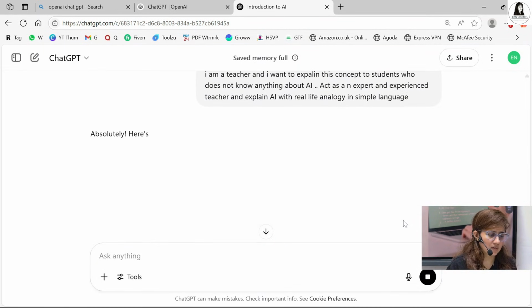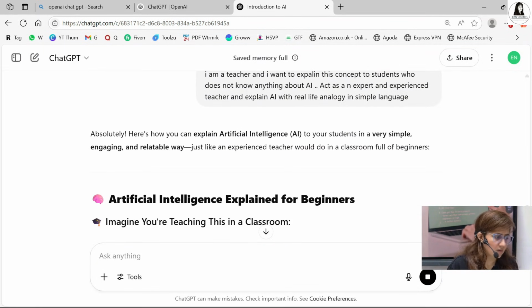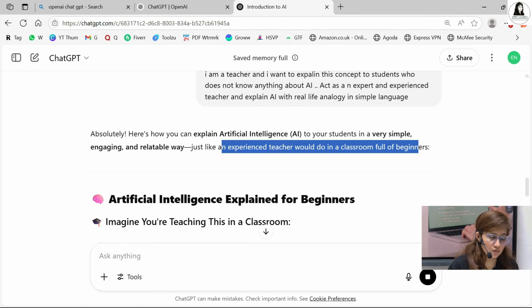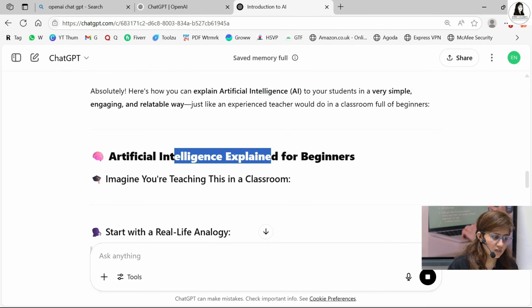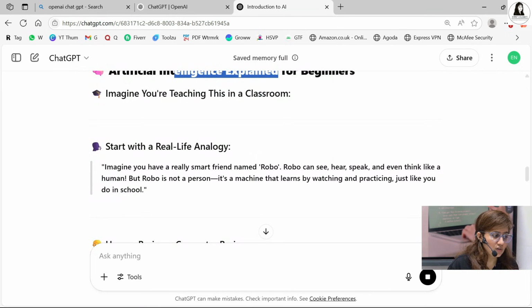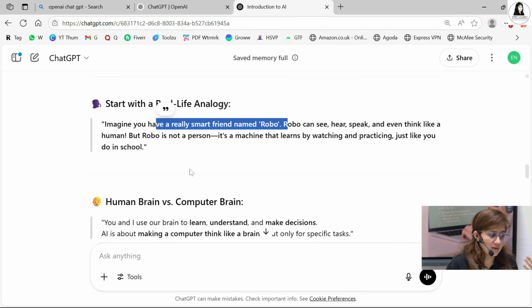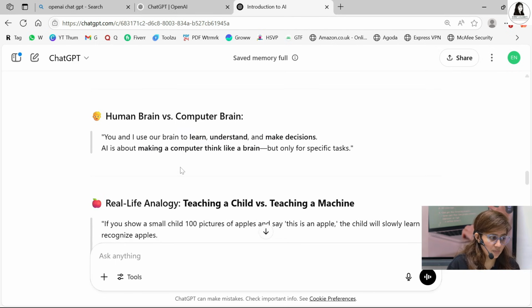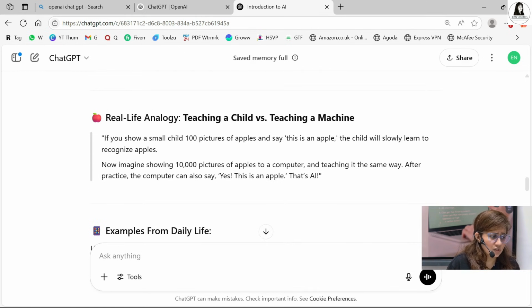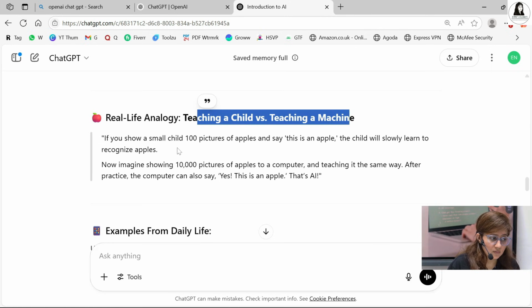Now, if I click here, see, it is in a very simple and engaging and relatable way, just as an experienced teacher would do in a classroom full of beginners. So what is artificial intelligence for beginners? It starts with a real life analogy. Imagine you have a smart friend who can hear, speak, everything, even like a human, but it is not a person, it's a machine. Then it compares the human brain versus the computer brain. You and I use the brain to understand and make decisions. AI is about making a computer think like a brain. Real life analogy, teaching a child versus teaching a machine.